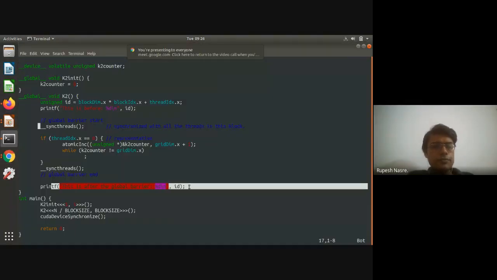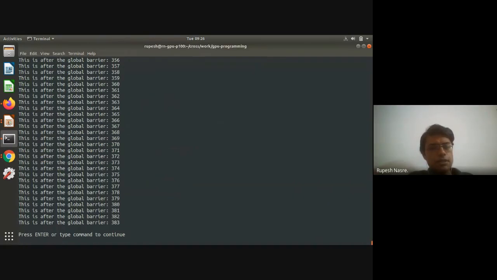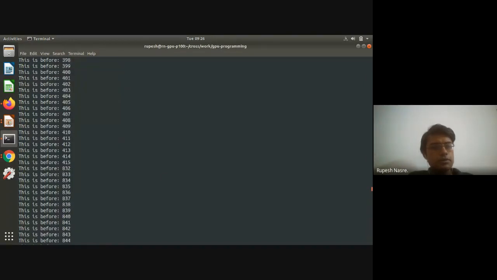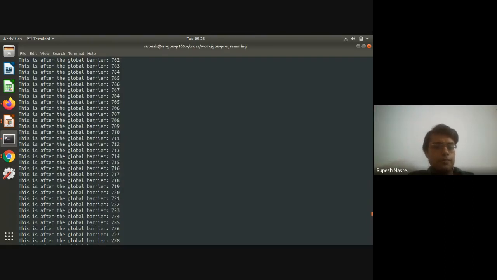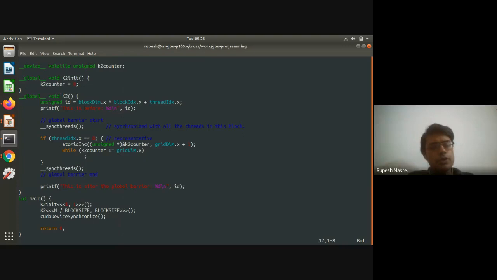All right. So let me try running it just to make sure that things are same. You can assume those to be same. So yeah, all of this, yeah. So before is before and after is after. Okay. So this code also will work, and there are other ways which Rahul had suggested can be implemented.